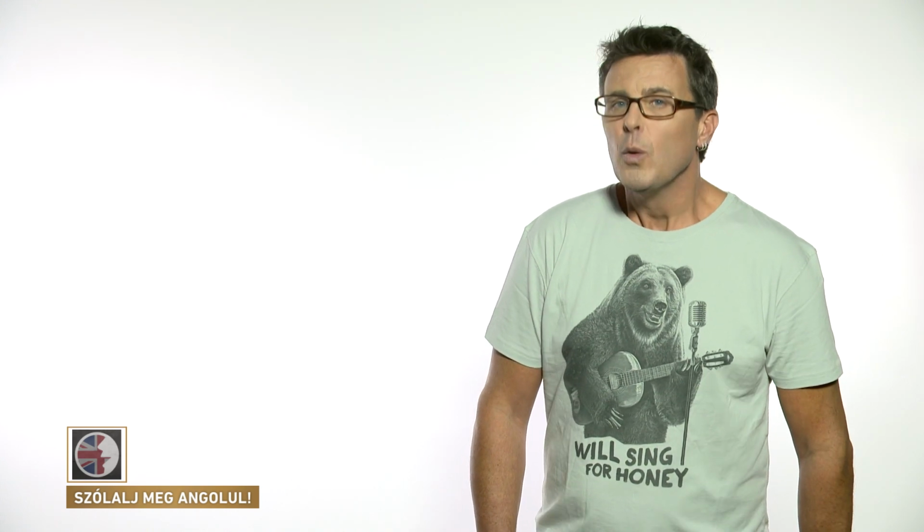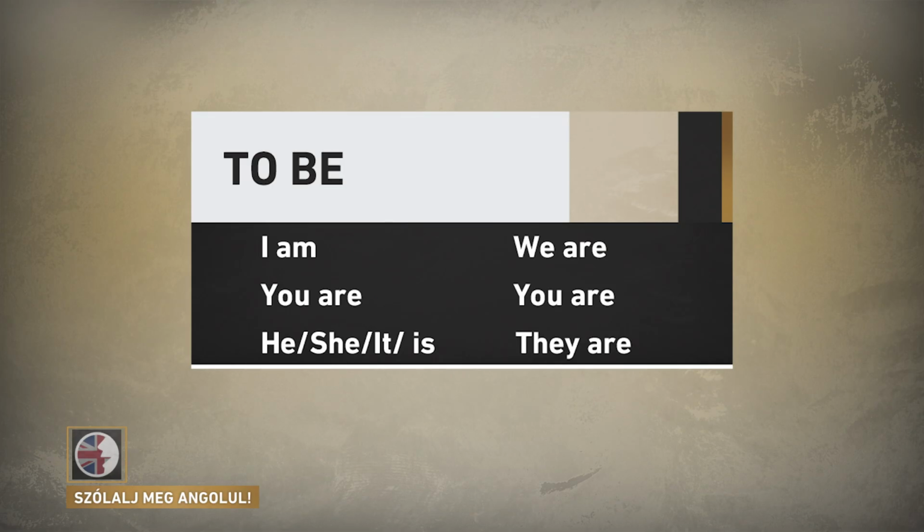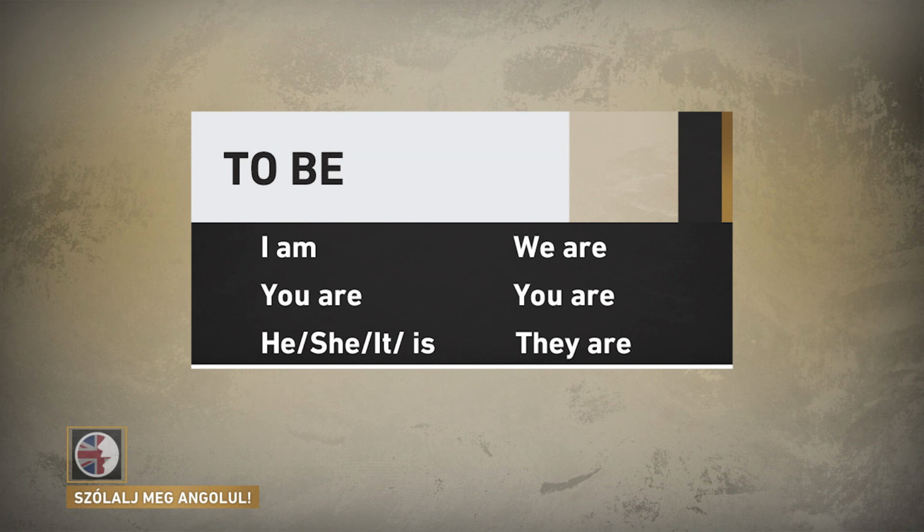So, we know we have to be careful with these two personal pronouns when we use the verb to be. We have to be careful with I and he, she, and it. The other personal pronouns are the same when we use the verb to be. You are, we are, they are. Simple.